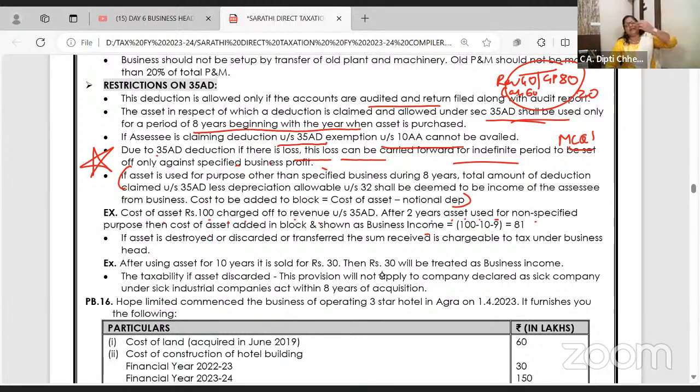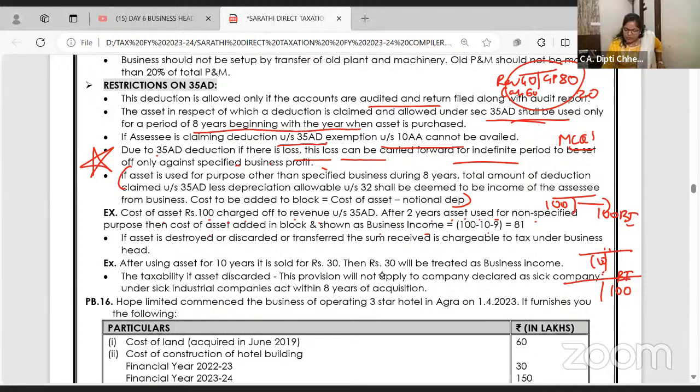You debited the 100 rupees and you claimed it. After 2 years, you said, no, I'm not using this asset for scientific research. So 100 rupees अब जो expenditure था, 100 will become your business income. But after 2 years, so will you allow depreciation? Yes. Say depreciation in the first year is 10%, 10, then on 99. So I hope you are getting 100 rupees पूरा allow किए.